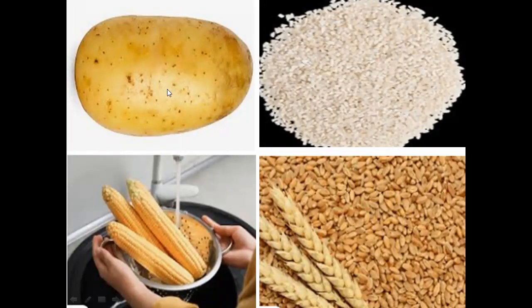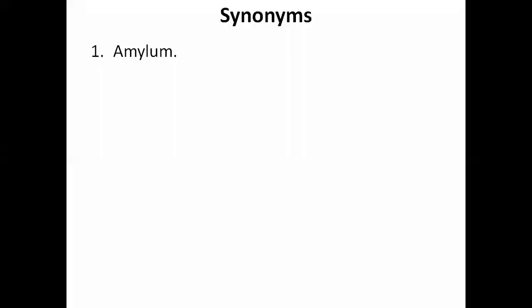The first one is potato, which is also a good source of carbohydrates. This is broken rice, a very good source of starch, then maize and wheat, right? These four types of food are part of our daily food items, which we use from morning to evening in different forms, and from which we get a lot of carbohydrates. Starch is also known as amylum, which is obtained from different sources.